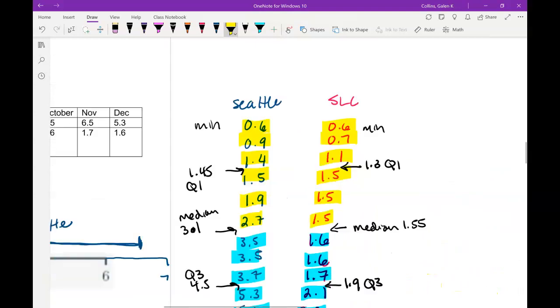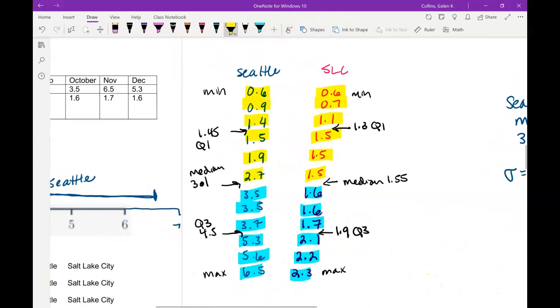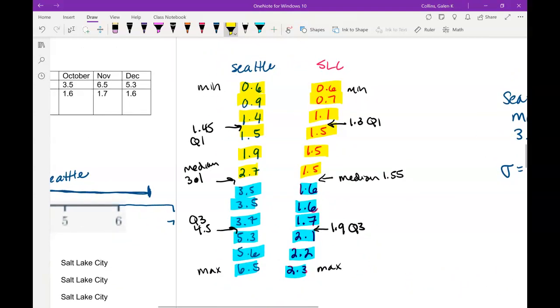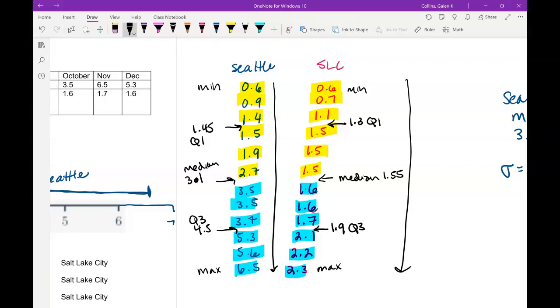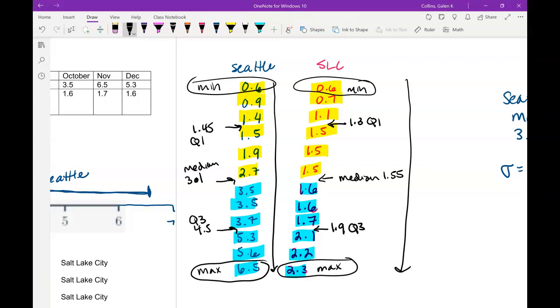And I did that off screen just so this video wouldn't be super long. So remember, what we need to do first is reorder our list so that our data is in ascending order, from the minimum to the max. And then identify the min and the max for each. So both Seattle and Salt Lake City had a minimum of 0.6 of an inch. The maximum rainfall on average is 6.5 in Seattle, 2.3 in Salt Lake City.